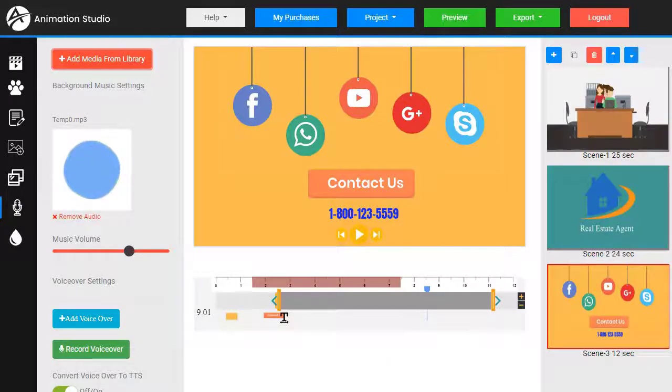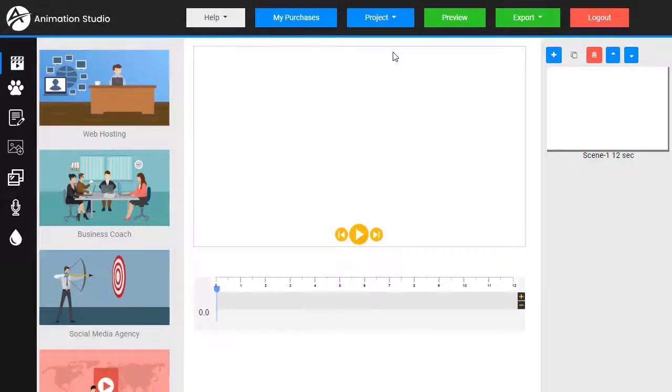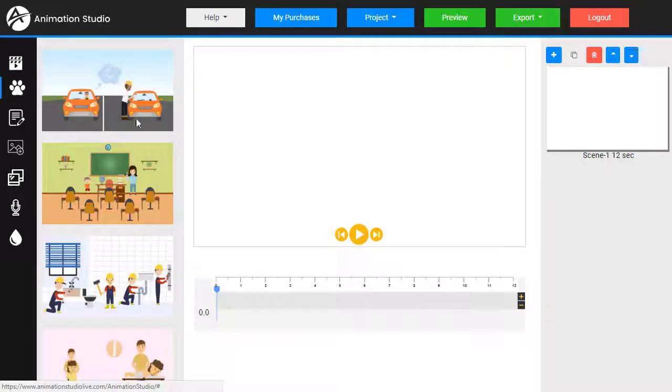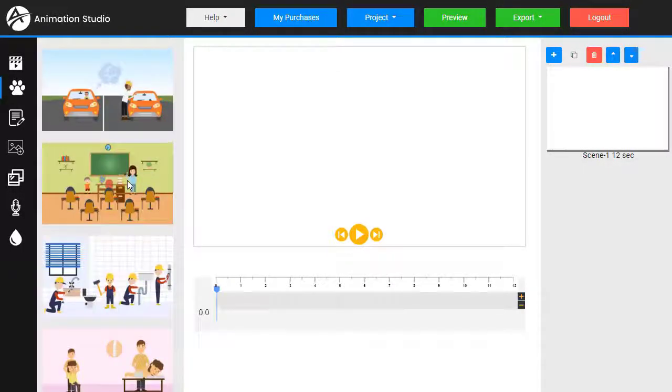And now let me show you how to build a new project from scratch using the blank canvas. Let's go to Project New. Lose all those. Okay, now we have our blank canvas. Starts us out with our first scene. We can add additional scenes. Now we want to use animation sets. These are collections of all the different assets that we can add to our blank canvas.